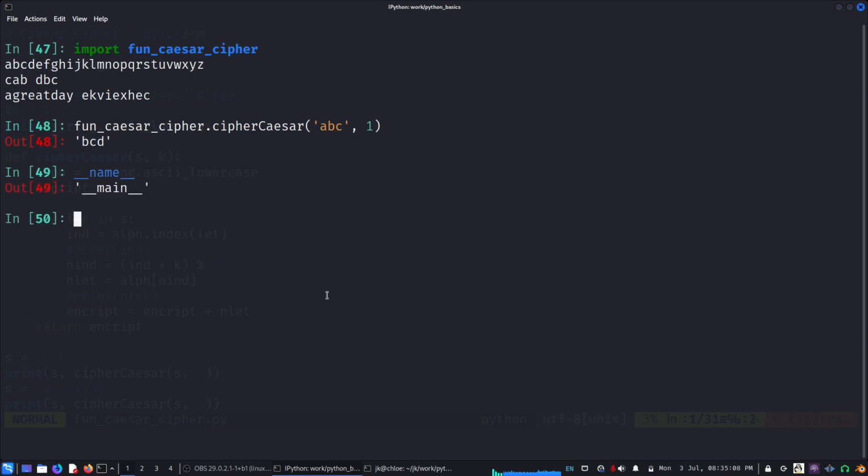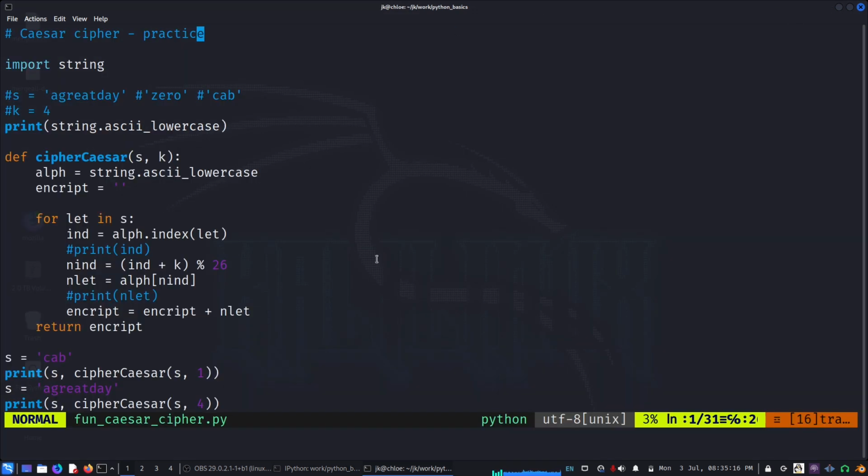Python already defines a variable for your name, and the value is main. So when I run this code as a top level file, this is the main thing. If I'm running it here, the value of the name variable becomes main. This is my main file.